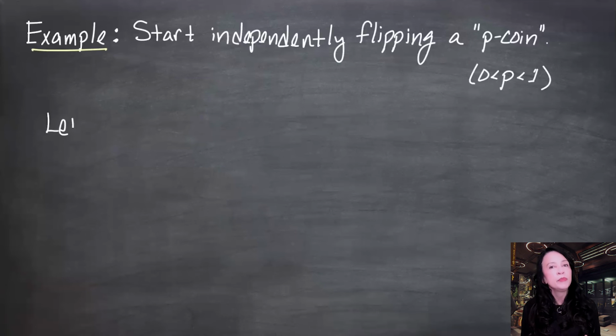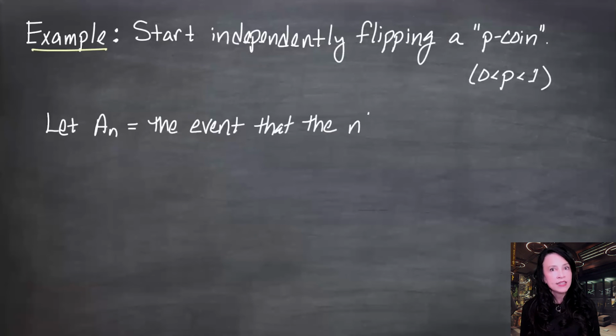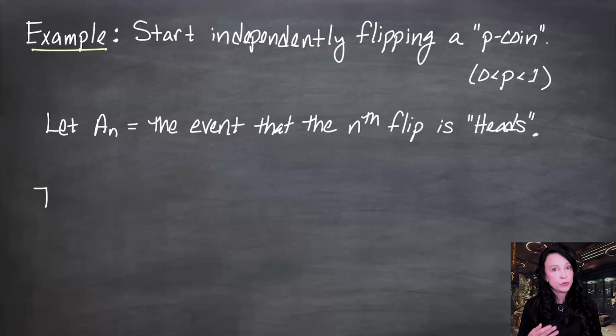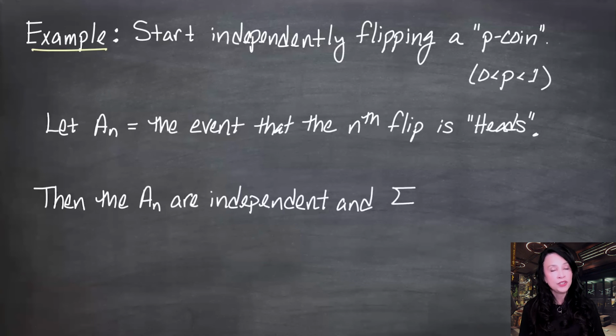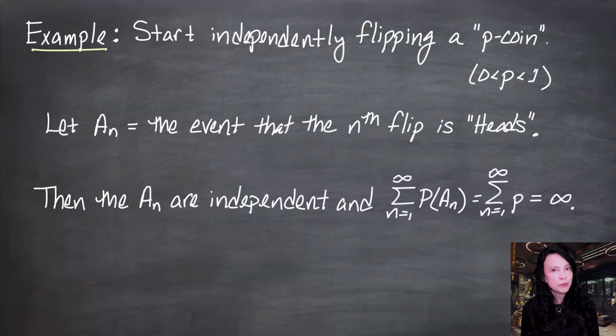I'm going to let A_n be the event that the nth flip is heads. Now the A_n are independent because we're flipping the coin independently each time. And the sum of the probabilities of the A's is the sum of a bunch of p's. Even though this is small, it's not decreasing. We're adding a constant over and over again, and that constant is greater than 0. So this sum is blowing up. So I've got independence and the sum of the probabilities diverging.